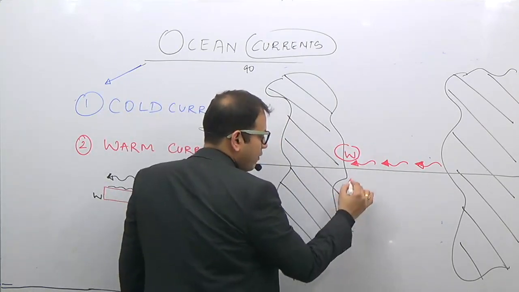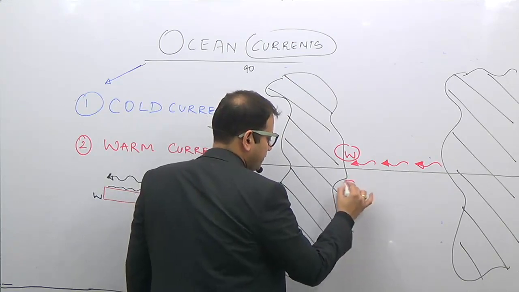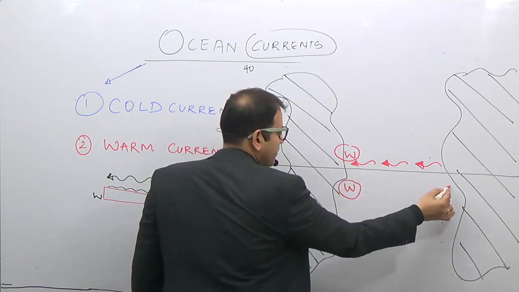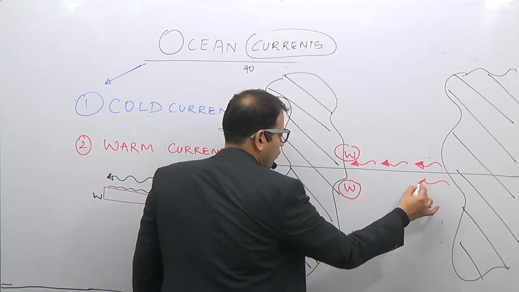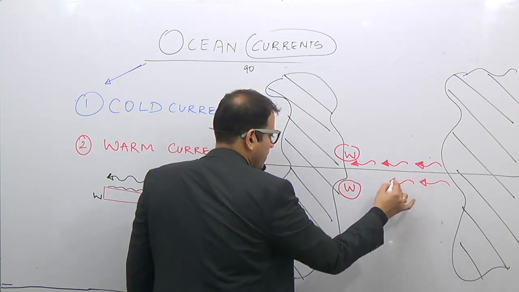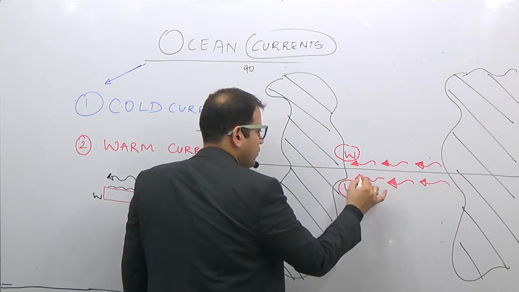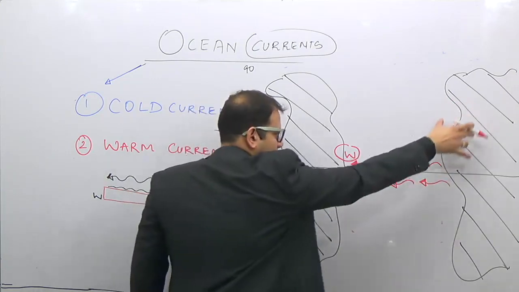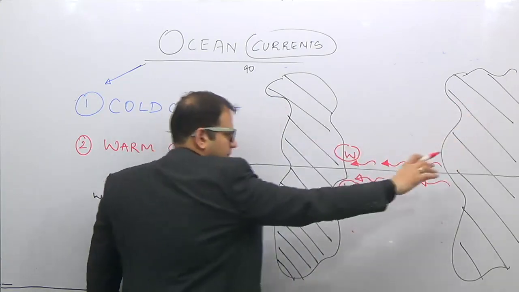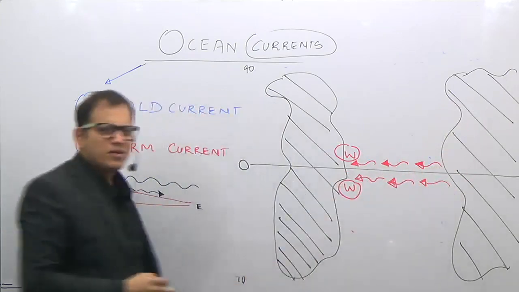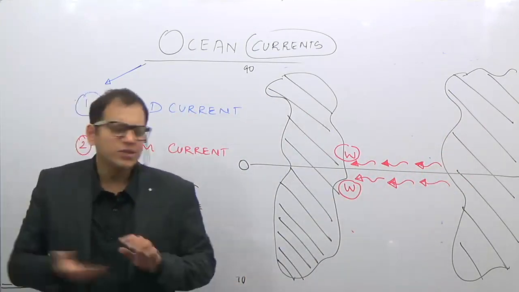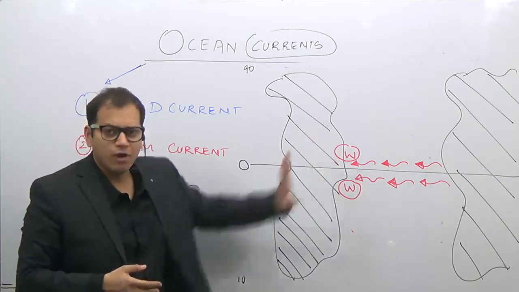The second area of a warm current is this region. Why here? Because again the equatorial water moves like this. Ocean water, again because of the winds which are there. If you remember, the trade winds come like this and then they rise upwards. There is some weak wind system here. So again due to the rotation of the earth, these are the two warm currents.